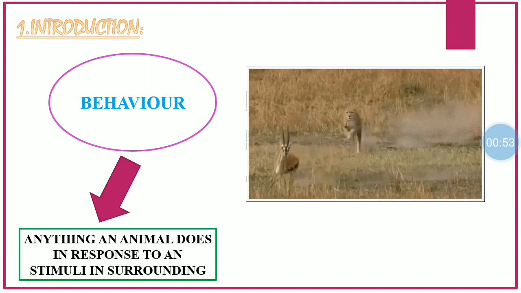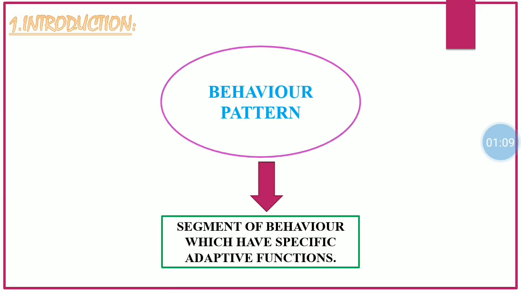As for example, you can see in the figure a predator, the cheetah, which is chasing its prey, the deer. You can see the deer is responding to the surrounding by running away from the predator. Now behavior pattern. Behavior pattern is defined as the segment of behavior which have specific adaptive functions.